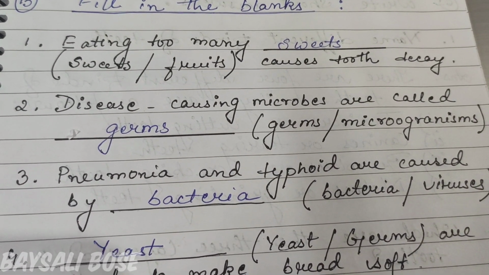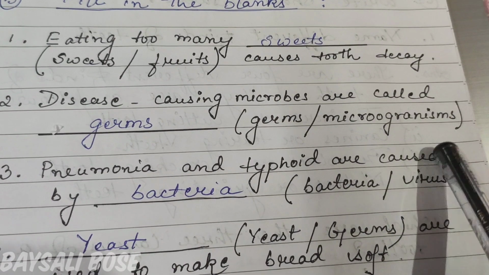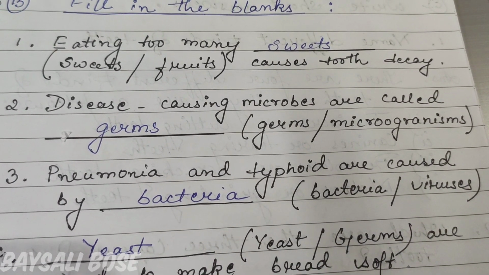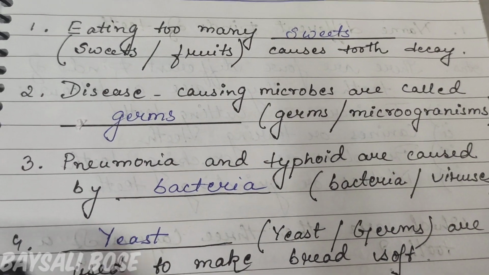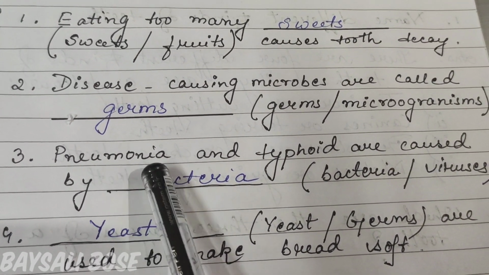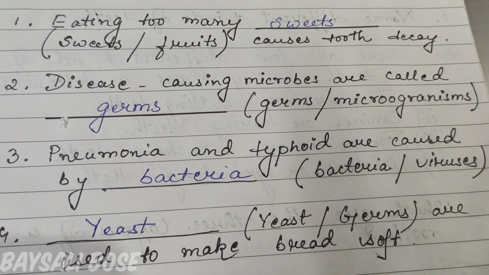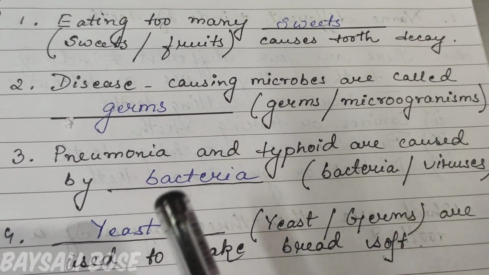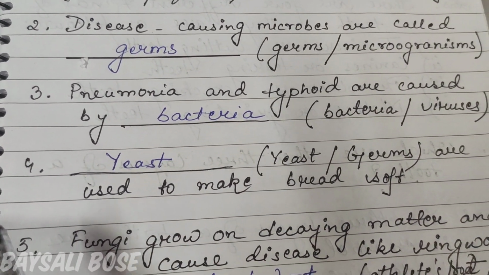Next, disease causing microbes are called germs or microorganisms. We have studied before in your previous online class. So the answer will be germs. Next, pneumonia and typhoid are caused by bacteria or virus. I have taught you, and according to that the answer is bacteria. Next question.